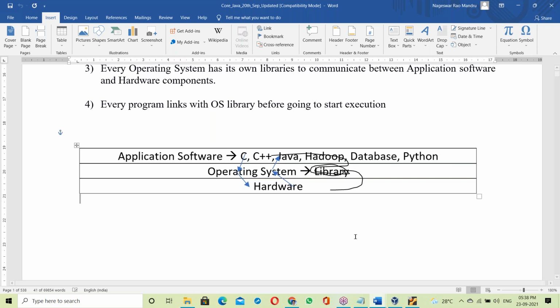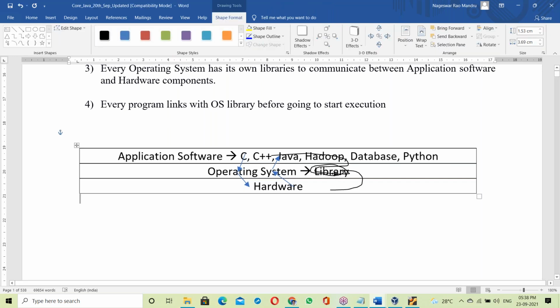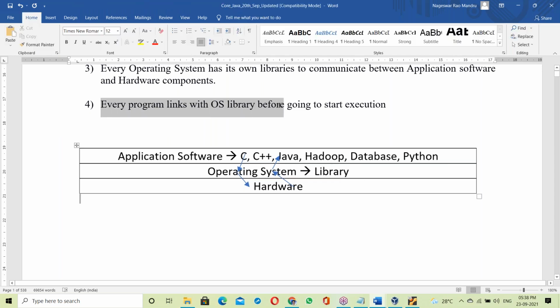Every program has to link with libraries before it runs.